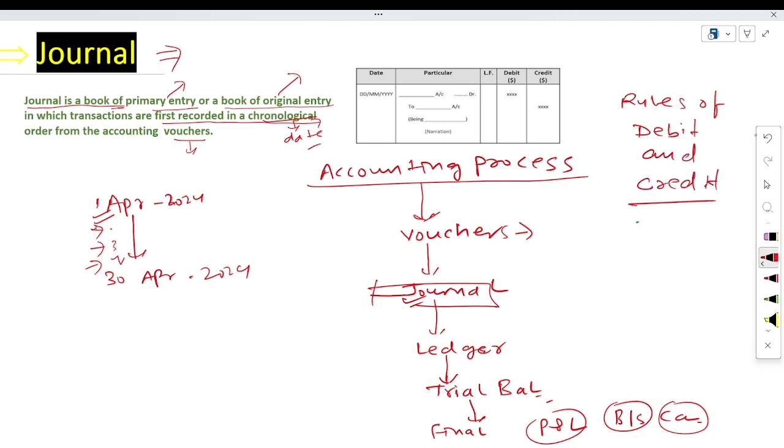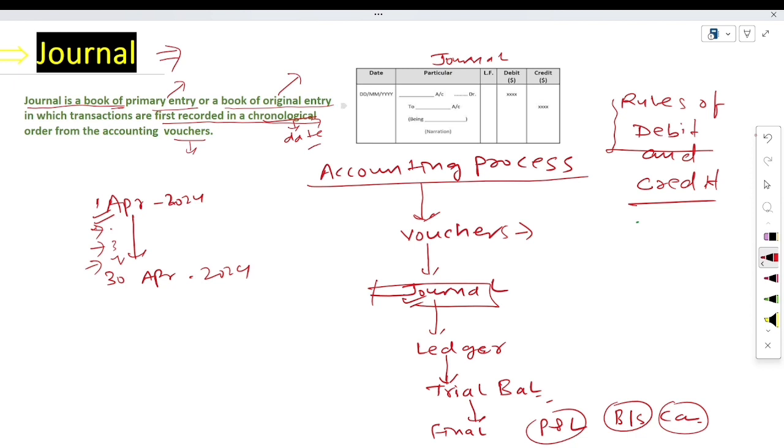In the previous video, we have already discussed the rules of debit and credit. As you know, there are two rules of debit and credit. First one is golden rules and second one is modern approach. We will solve the problem through the modern approach as well as golden rules. Before going ahead on the problem, first of all we will see the specimen of journal, how is the format of journal and how it is to be prepared.